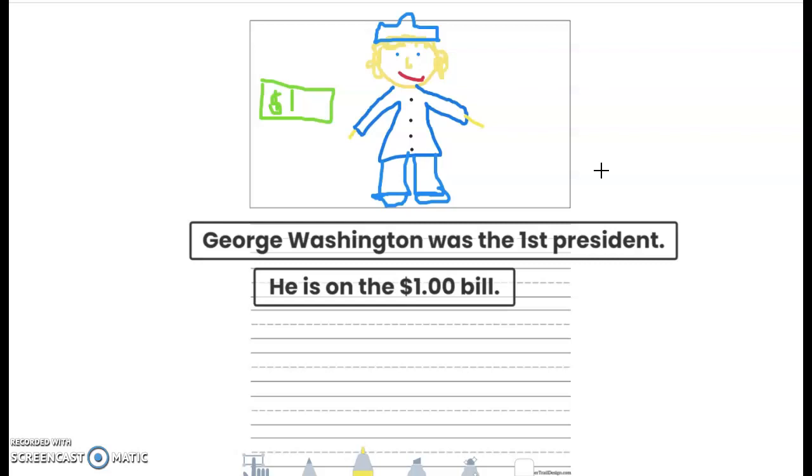So now you're going to pick 2 key details or 2 facts about George Washington, and you're going to write them in the 2 sentences in your journal and do a picture, and then you're going to take a picture of it and send it to me. All right, do your best. I can't wait to see your George Washington key details.